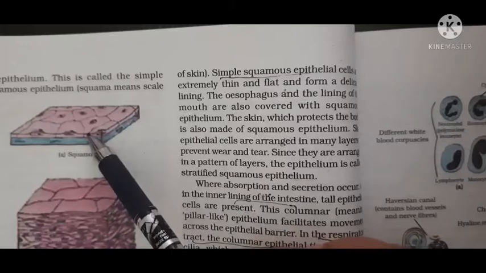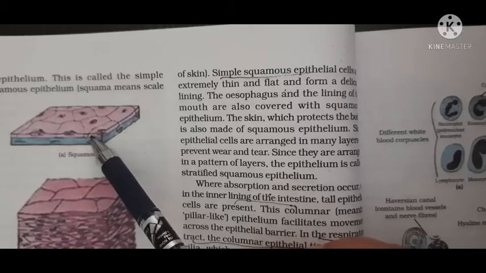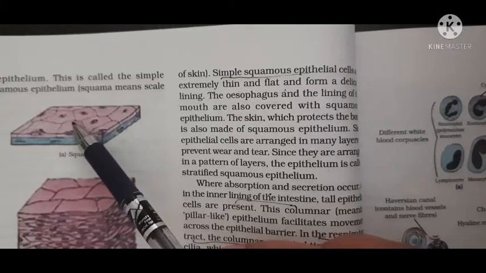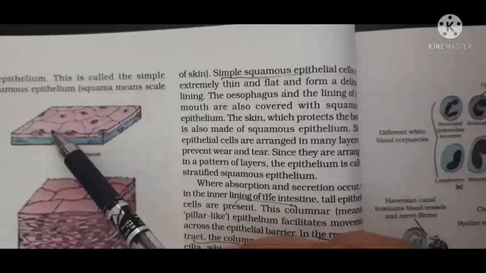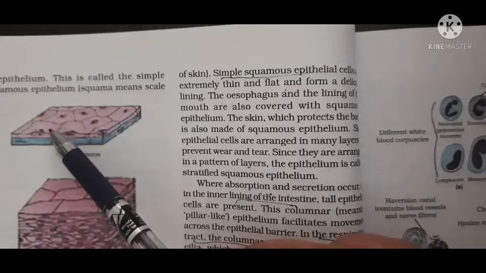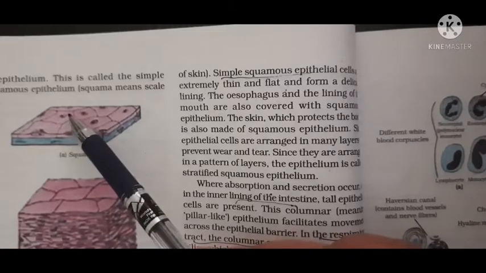Squamous epithelial tissue will have the general characteristics of epithelial tissue. Like here you can see the cells do not have intercellular spaces. All the cells are tightly joined. These characteristics of epithelial tissue are the same in different types, but the different types may have one or two extra properties.